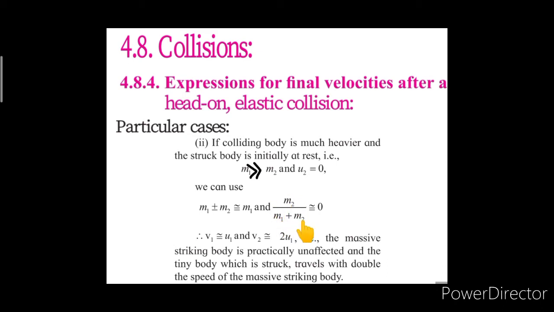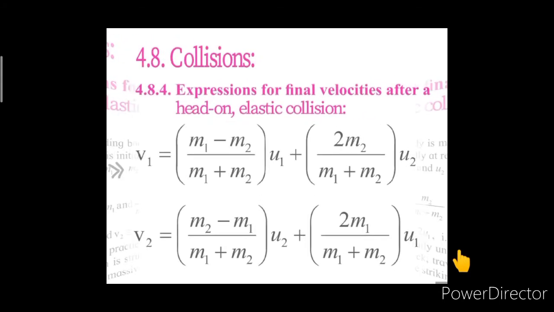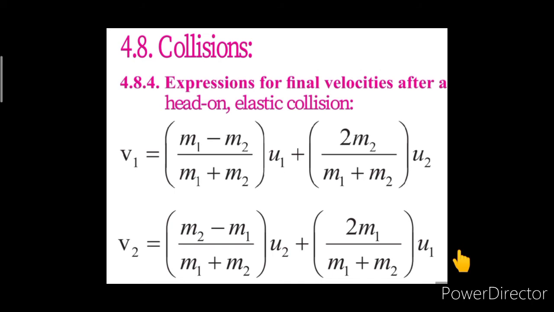That's why this term m2 upon m1 plus m2 we are taking as near about 0, and when we substitute the values in the equation for the final velocities, m1 plus or minus m2 we are taking as m1 only. So we are neglecting m2, and hence m1 upon m1 remains, which is 1 into u1, and for the factor m2 upon m1 plus m2, it would be 0 into u2, which is equal to 0.